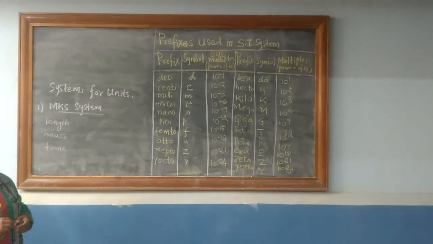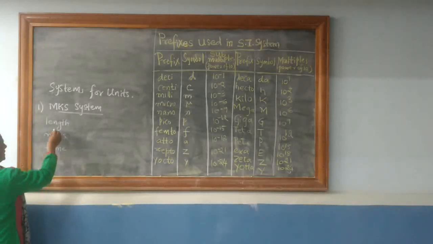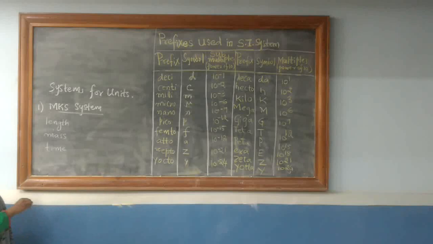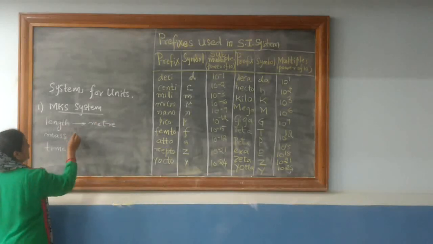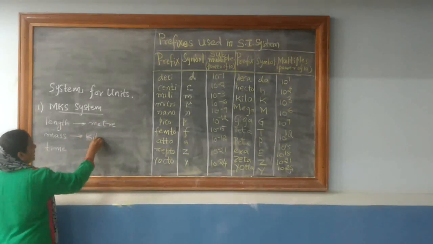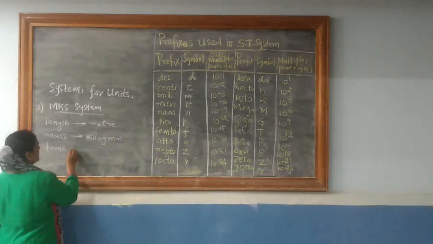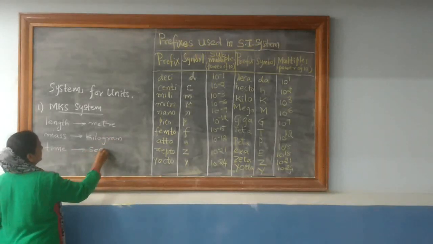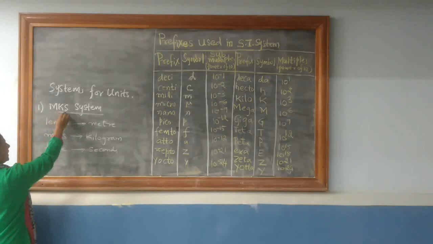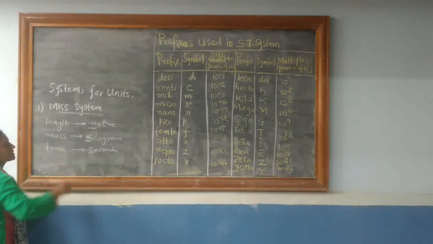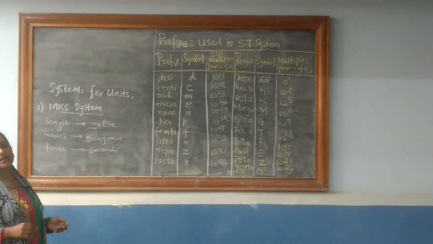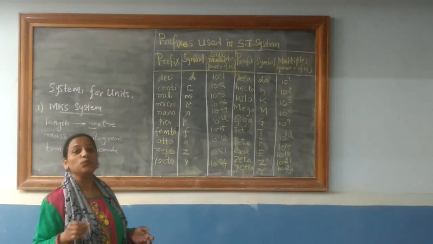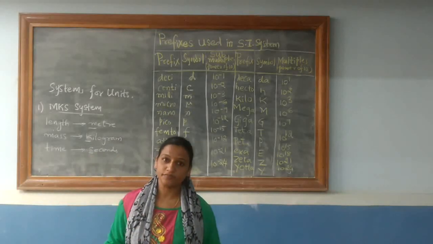According to the MKS system, the units for length, mass and time are meter, kilogram and seconds. Therefore, it is called the MKS system. But this system of units was discarded because of inconvenient conversions.